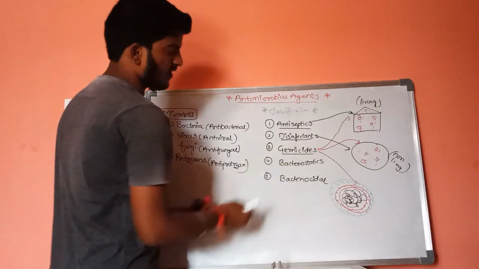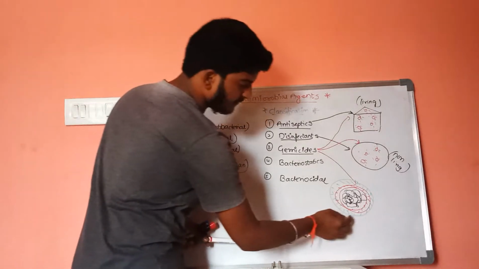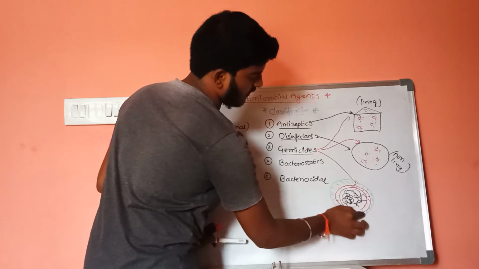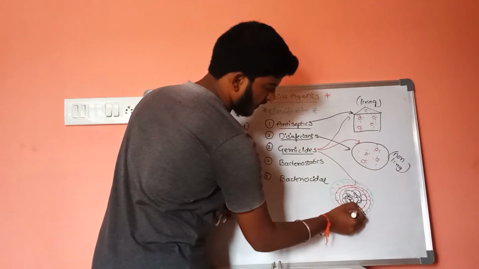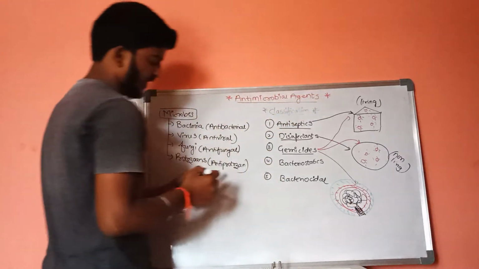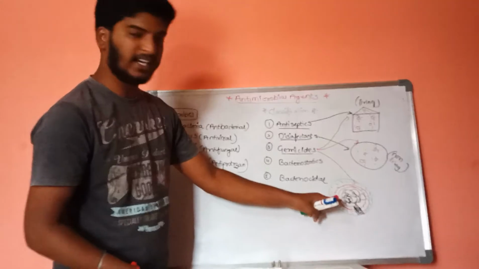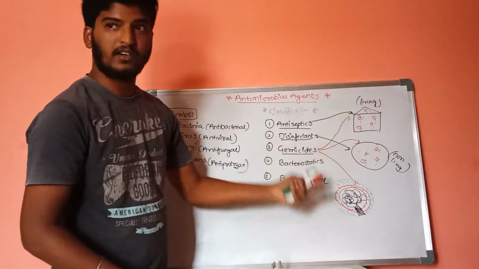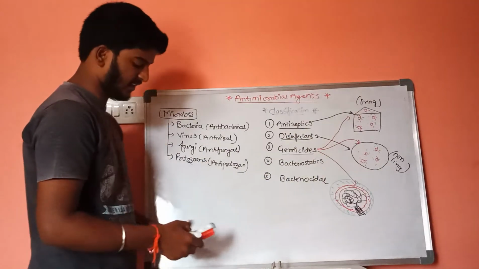Now, one function of these germicides is that it will rupture the cell wall and protein layer. As a result, the cytoplasmic content will be expelled outside, and it will result in inhibition or killing of microbacteria. That is the first action. And if we discuss the second action, that is